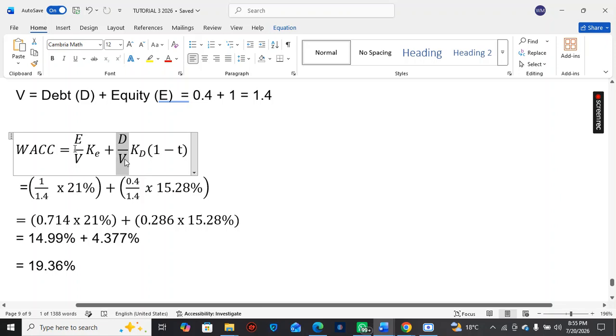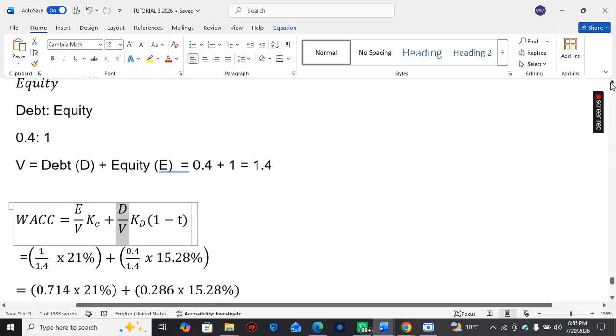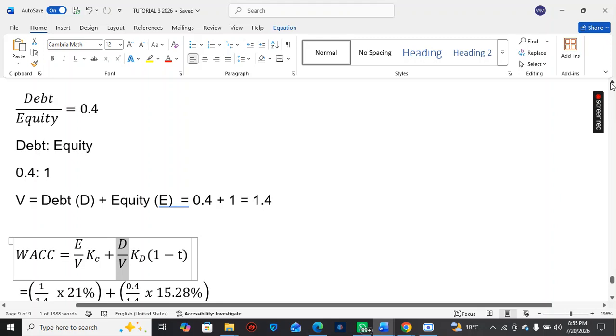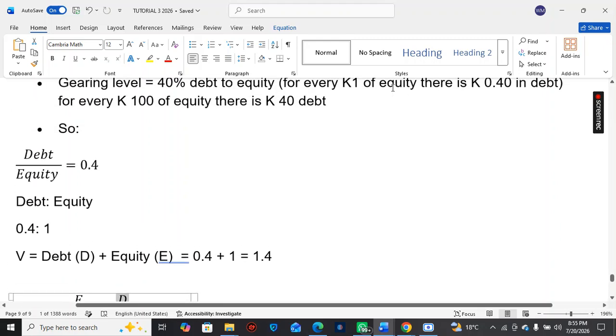When we talk about weightages, we're just talking about out of your total financing, how much comes from equity, and out of your total financing, how much comes from debt. Please pay attention on this part so that you do not get confused. So we said for every one kwacha of equity, there is 40 ngwe in debt.